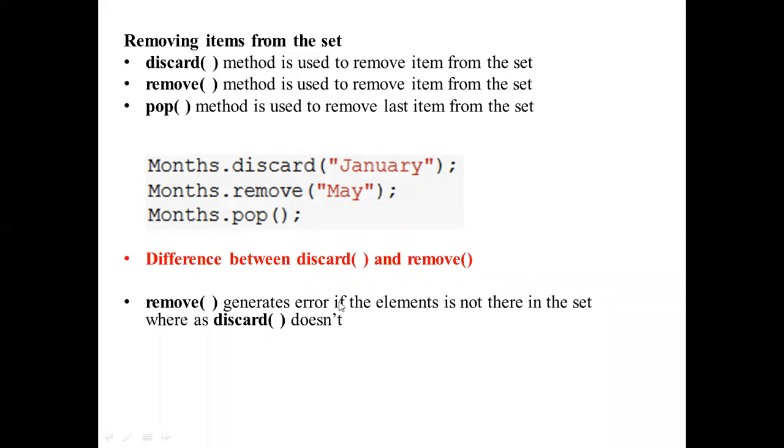Are you understanding? The same with the discard method, if that particular element is not there, it will not generate any error. Both are used to remove the element, but if the element which you are going to remove is not there in the set, remove method will generate an error, whereas discard method won't generate any error. That is the only difference.